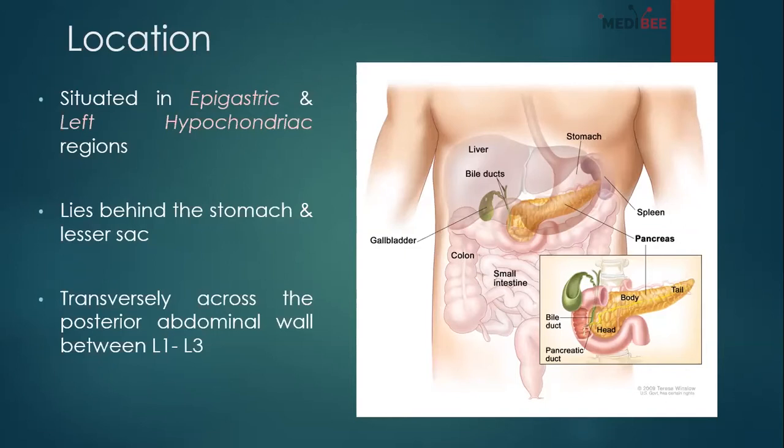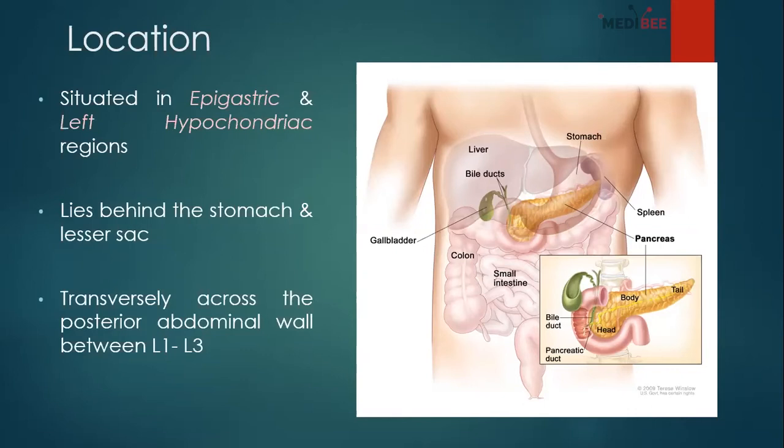That's why I'm telling you that if you have read the stomach, you can remember the relation of the stomach bed. In the relation of the stomach bed, there was the anterior surface of the pancreas. So you can easily correlate here, because the pancreas lies basically behind the stomach. And we already know from the duodenum that the first and second parts are situated from lumbar 1 to lumbar 3. That's why the pancreas lies within this vertebral level.